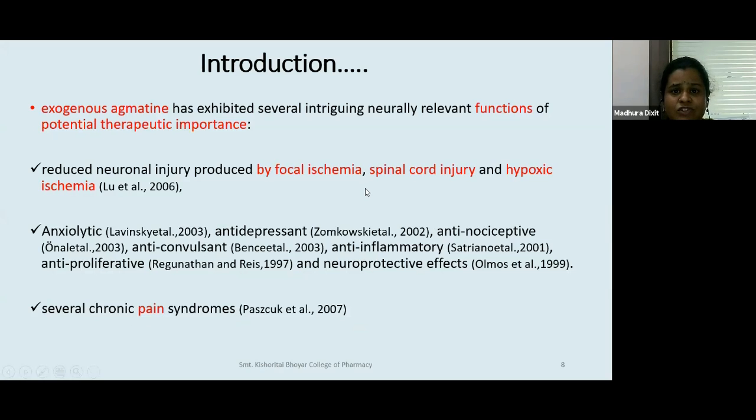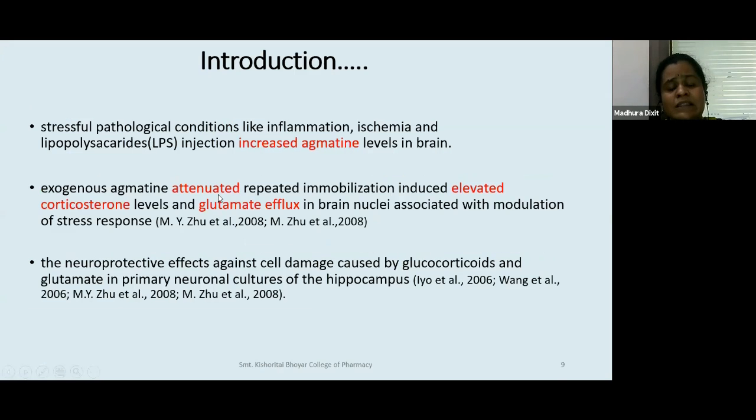So exogenous agmatine, which means agmatine that has been given externally, has been known to produce these effects, which means it is a substance that is quite useful and has potential therapeutic importance. Now, in the involvement of stress, there are certain stressful pathological conditions like inflammation because of stress, ischemia, which is lack of oxygen because of stress, and LPS injection, known to cause increased agmatine levels.